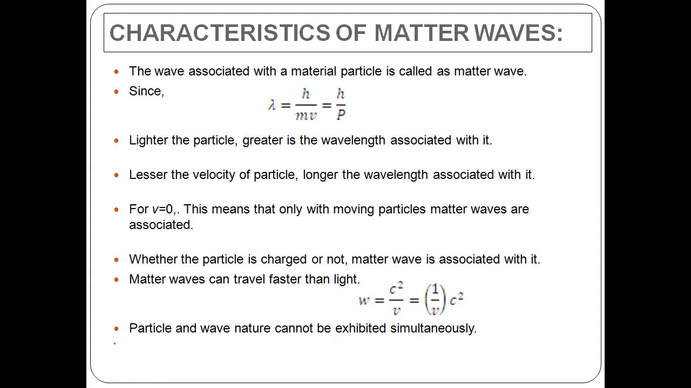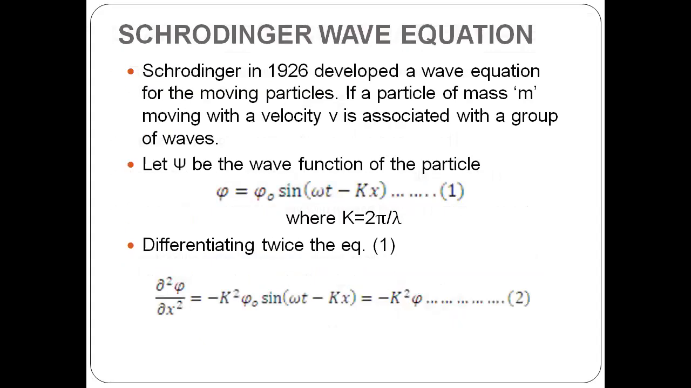Now, for this matter wave, we are going to derive a wave equation using Schrodinger. He is the scientist who proposed a wave equation for matter waves. In 1926, Schrodinger developed a wave equation for moving particles. Moving particles are nothing but matter waves. For the derivation, he considered a particle of mass m moving with a velocity v.